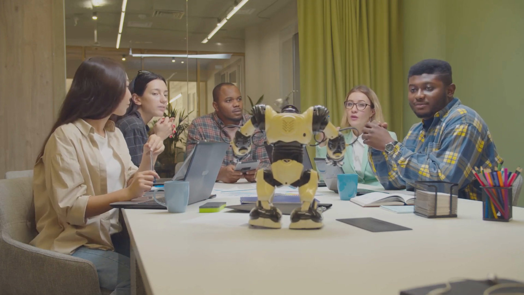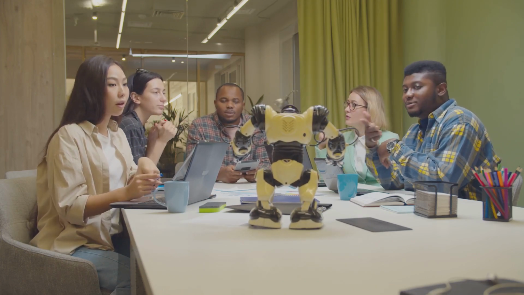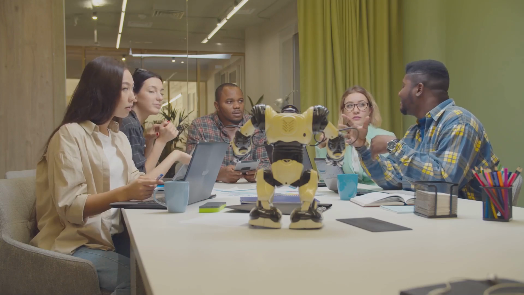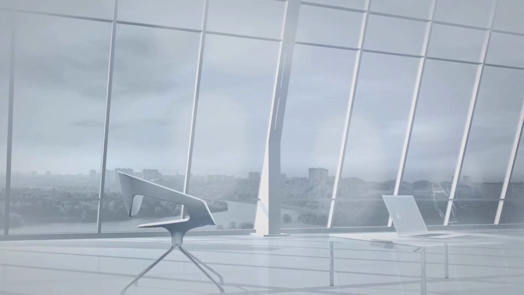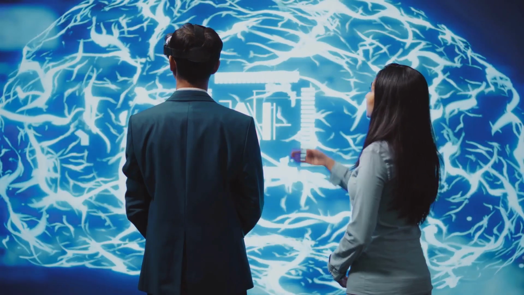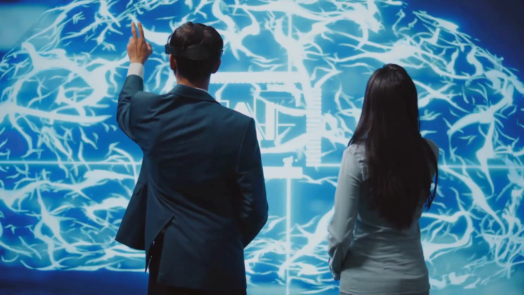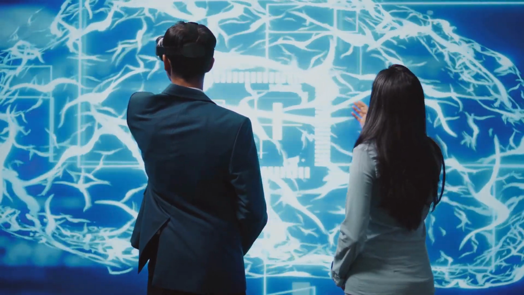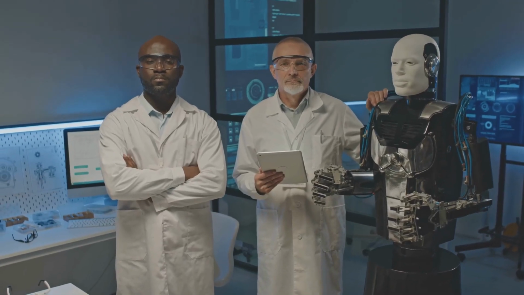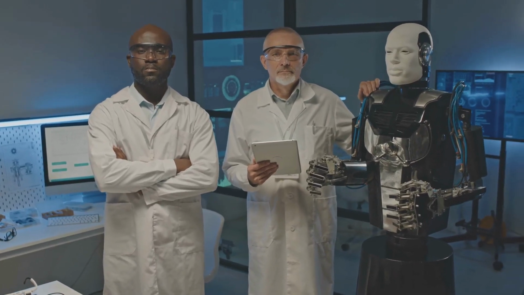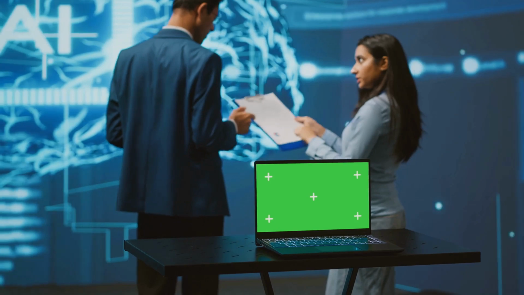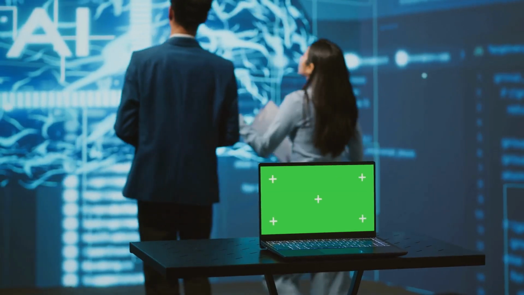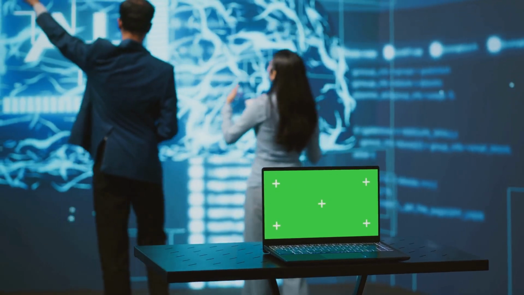Now, all this talk about AI's capabilities is exciting, but we also have to address the elephant in the room: ethics. That's where a company like Anthropic comes in. They're laser-focused on building AI that's not just powerful, but also safe and aligned with human values. Anthropic is really pushing the boundaries of what we consider responsible AI development. They're thinking deeply about things like bias mitigation, transparency, and making sure AI is used for good.